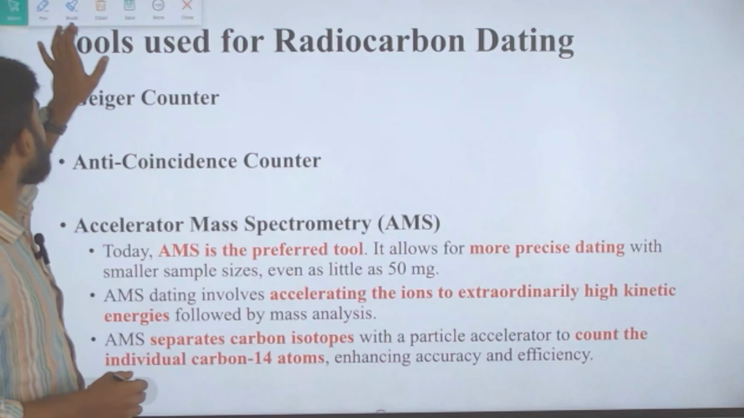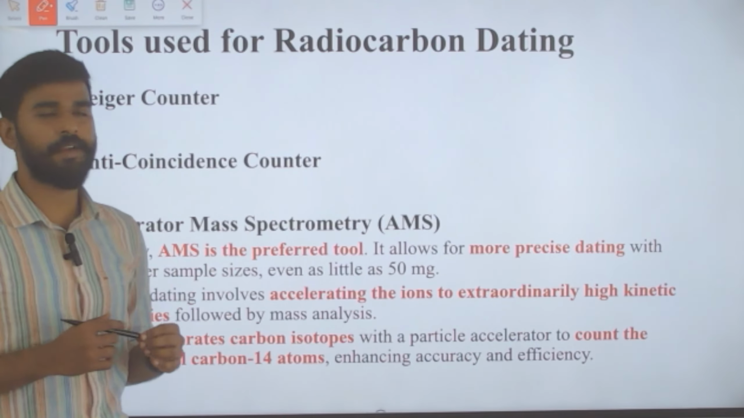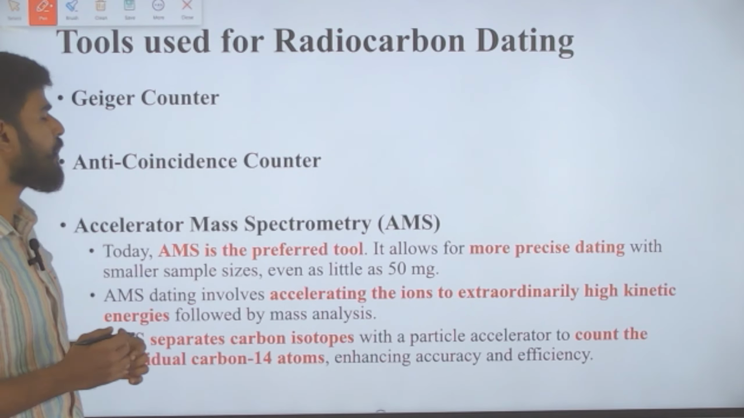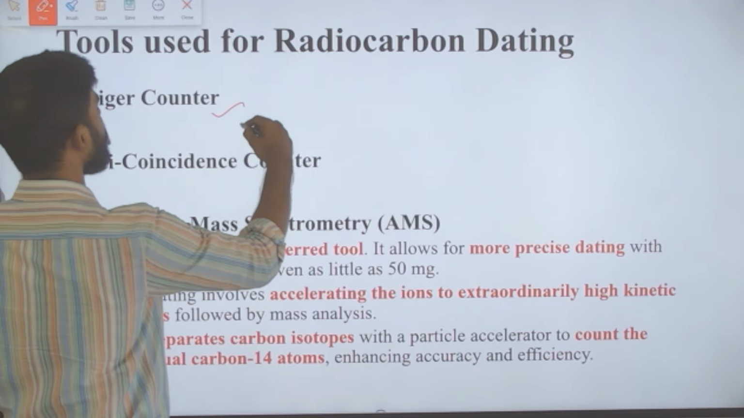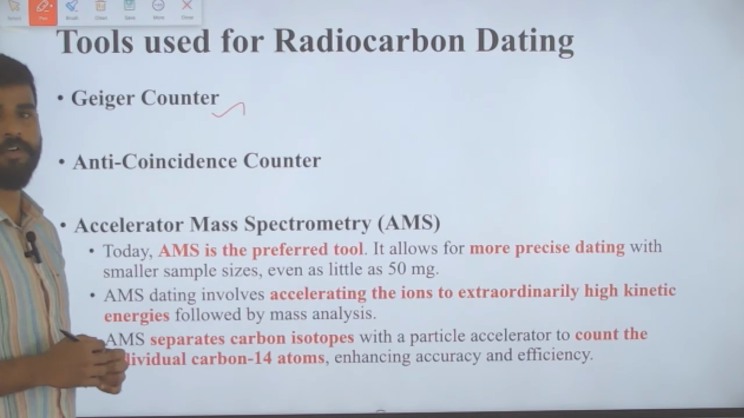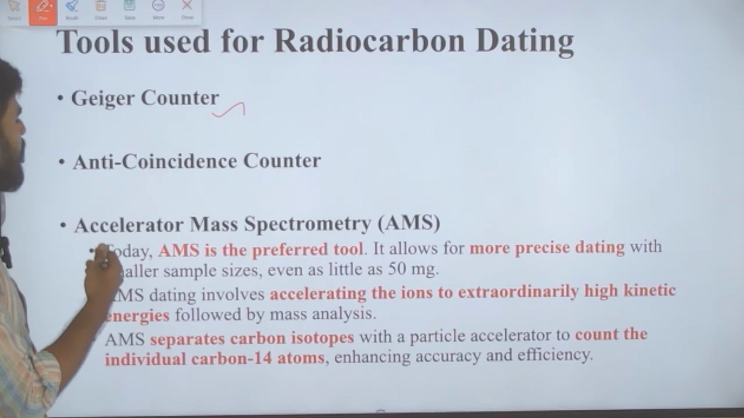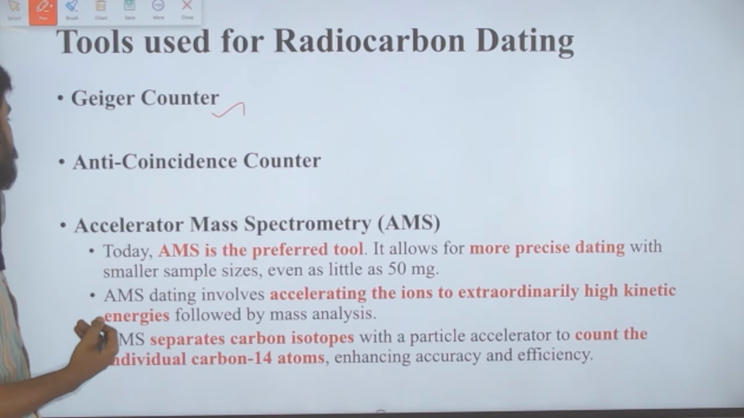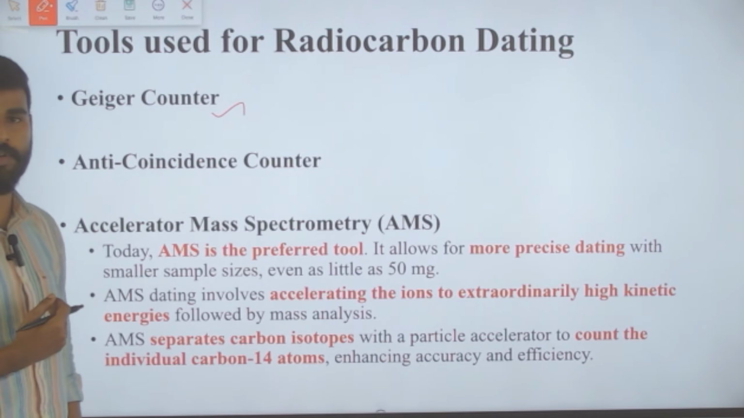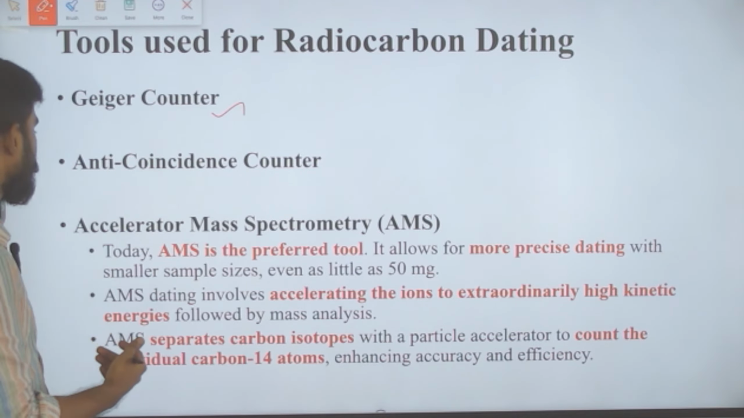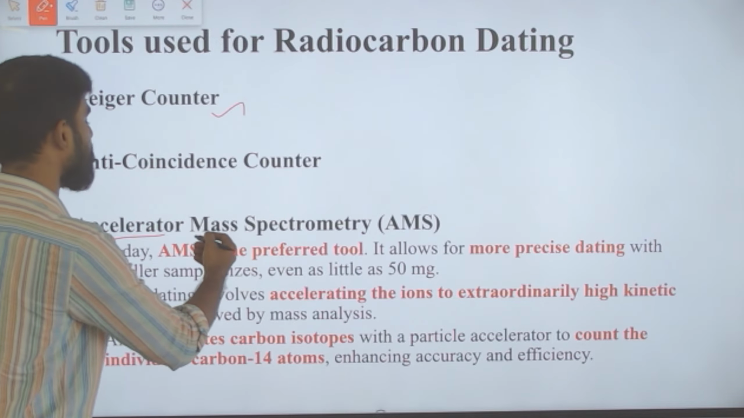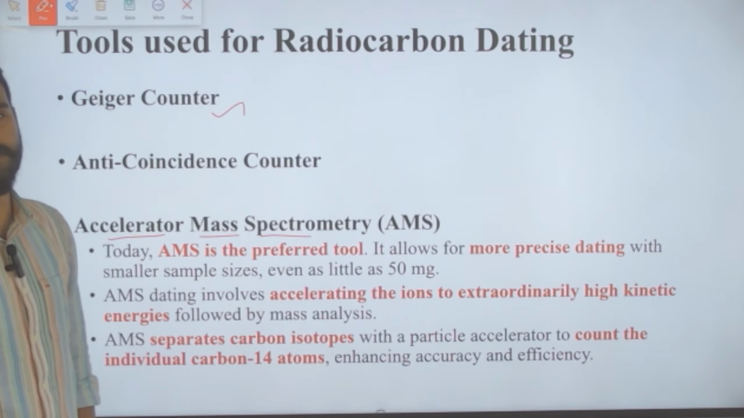Next, we have to understand what are all the tools used for radiocarbon dating. Earlier, they were using the Geiger counter, which was a tool used for radiocarbon dating. Later, an advanced version of the Geiger counter, which is the anti-coincidence counter, was used. And at present, what is being used? It is accelerator mass spectrometry.